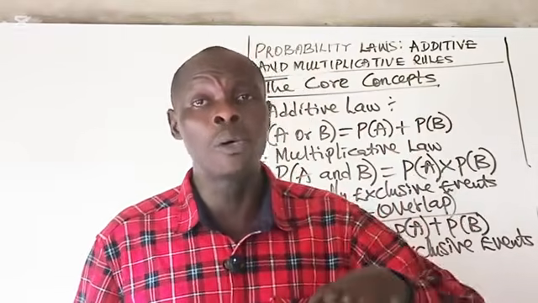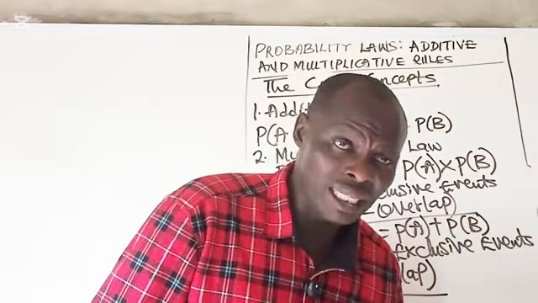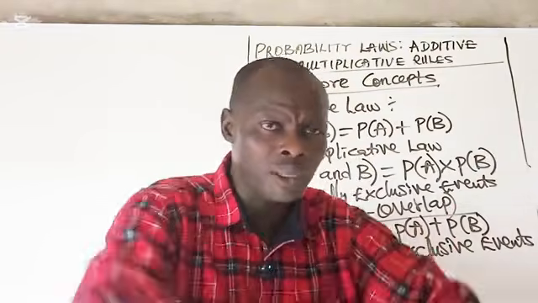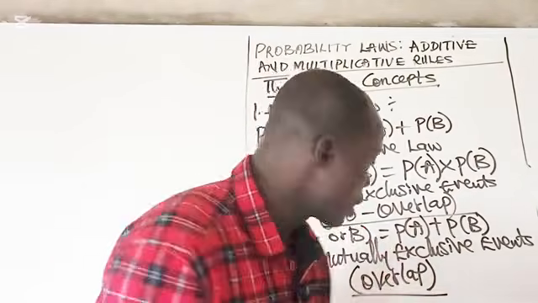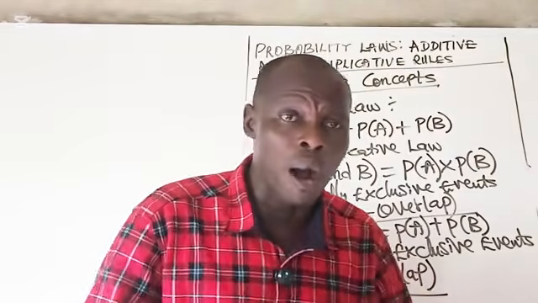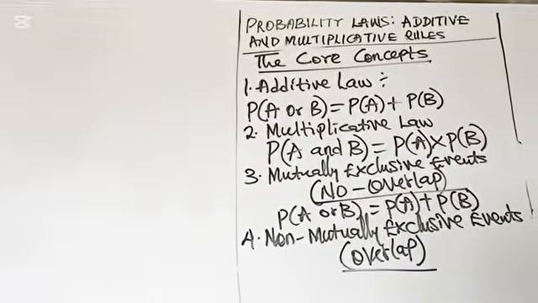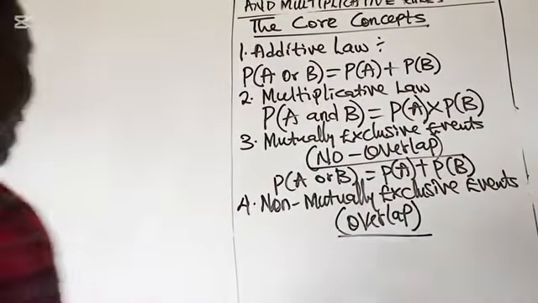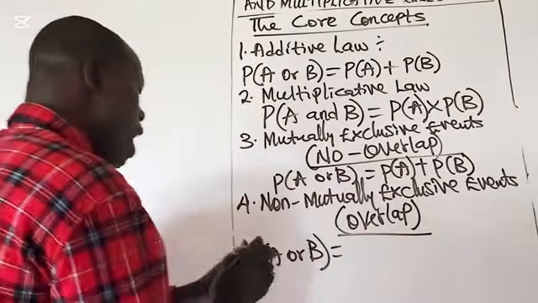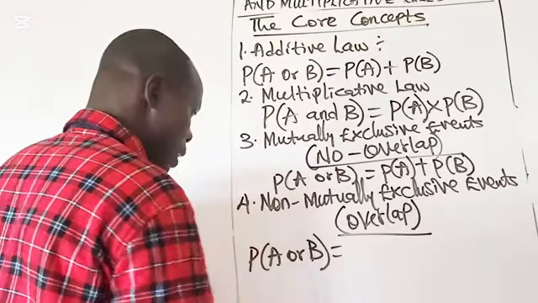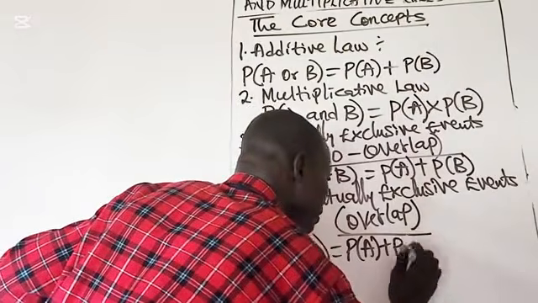So one either happens or the other or both. You may have one event or the other event may happen or both of them. The both which may happen have something in common. By overlapping, it means something is common between the events. That is what overlap means. So probability of A or B. Remember, all in probability is plus. That means probability of A plus probability of B.